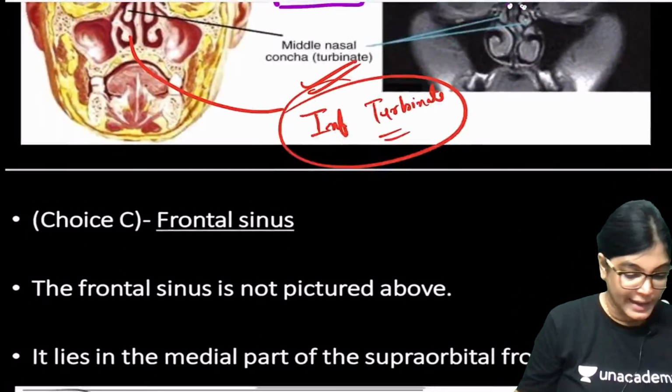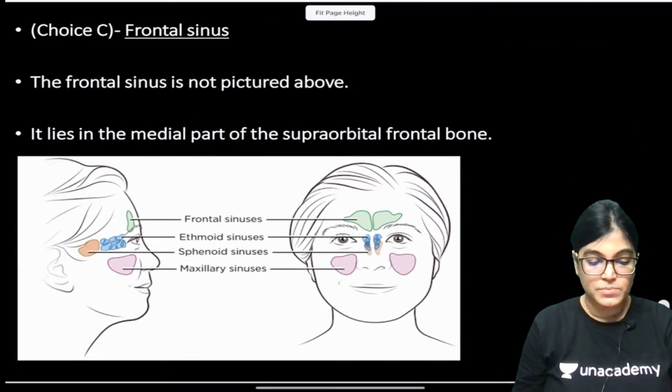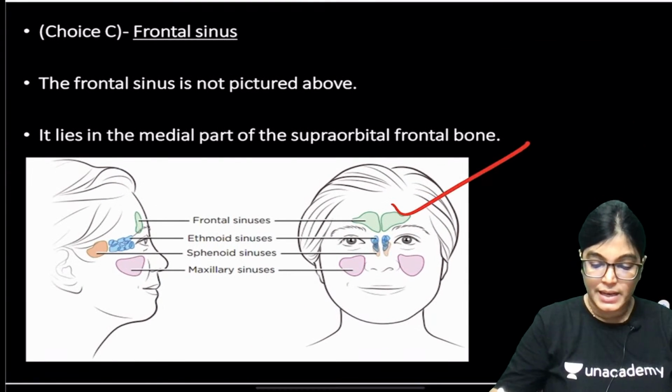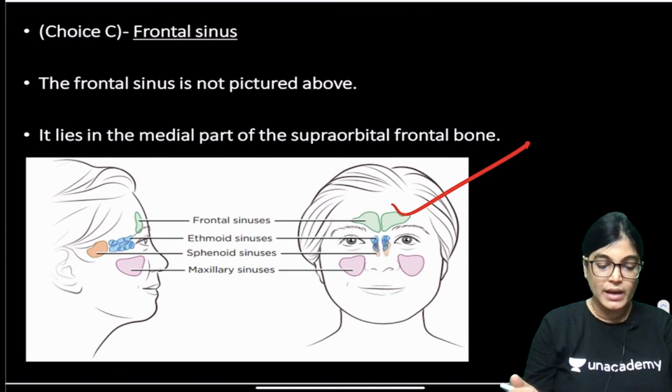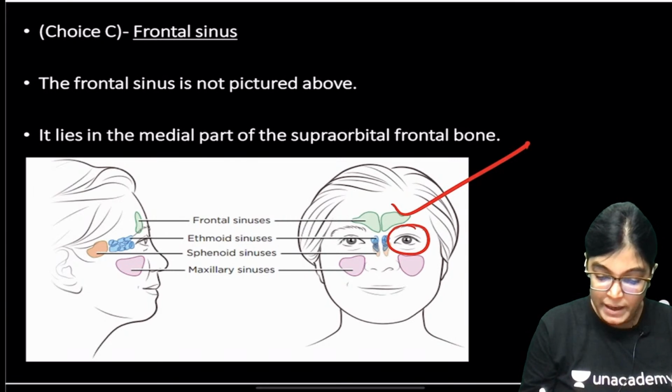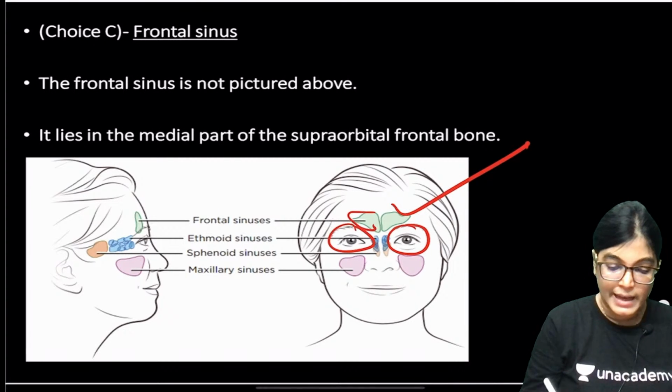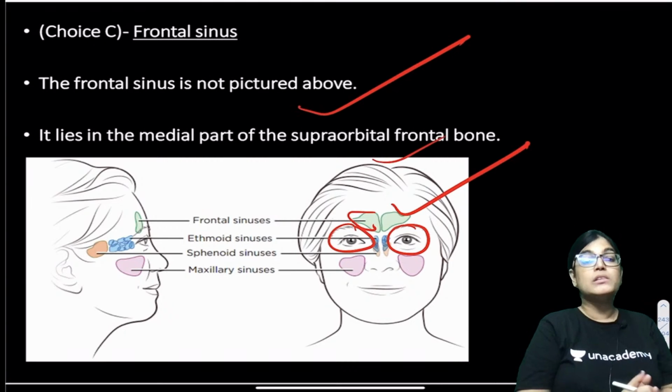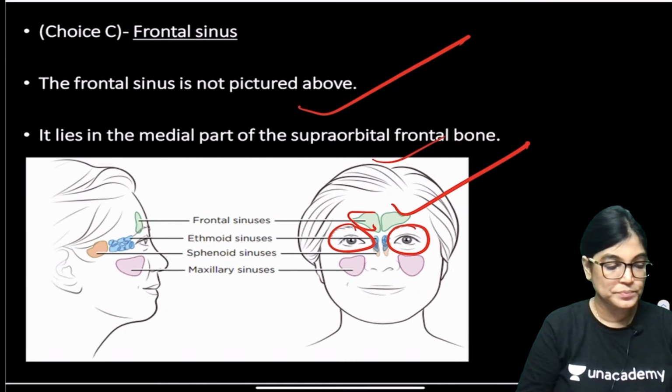Now moving to the next, frontal air sinuses. My dear, just locate the frontal air sinus. It is lying superior to the orbit. If this is the orbit, then the frontal air sinus is lying superior to the orbit, and this was also not involved in the MCQ.